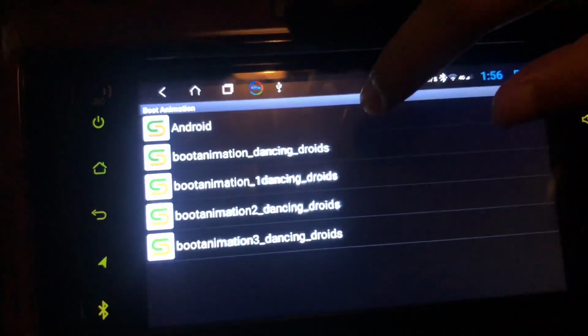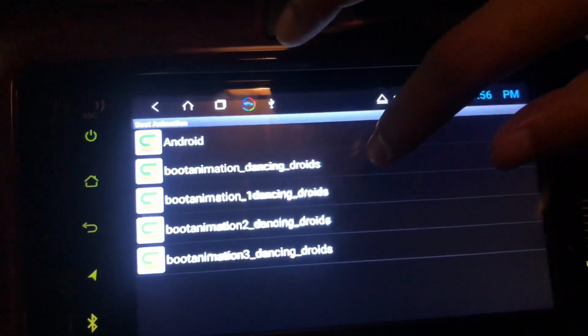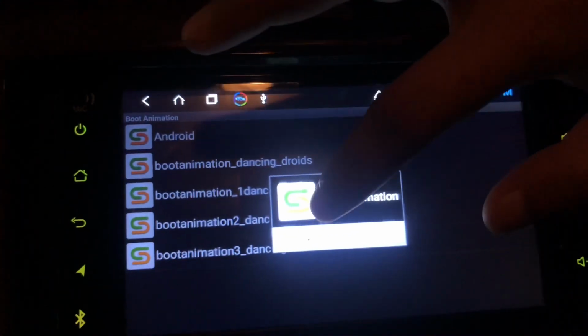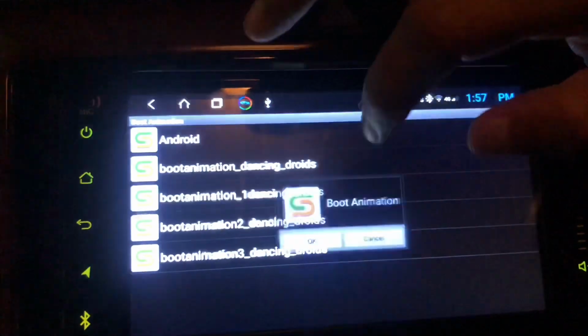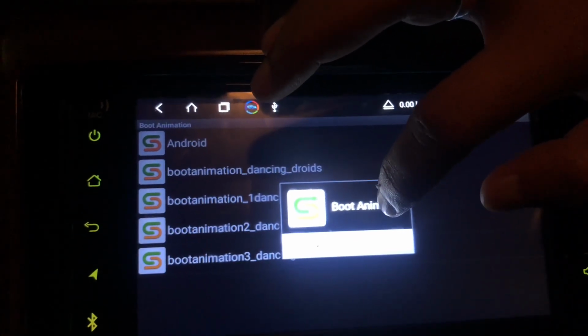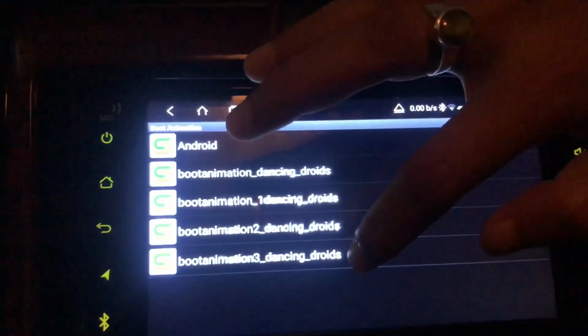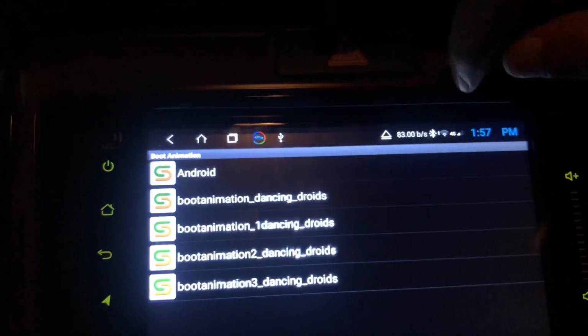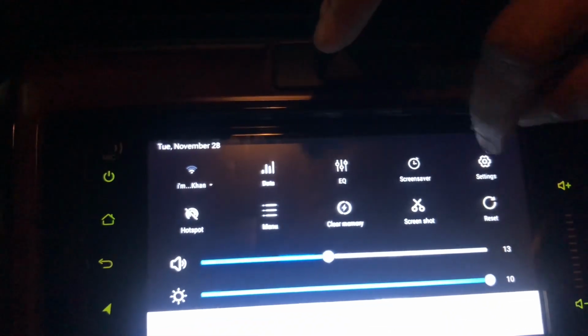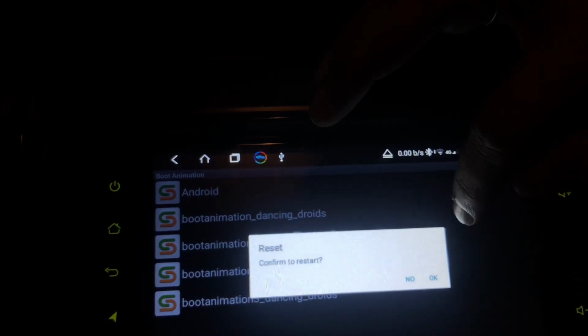Now each of them you can click and select, like this, the dressing card. Okay, I'll prefer this one. Let me see how does it look like. It will take a couple of seconds. The first thing first, the Toyota logo has appeared. Later on the animation will appear. This is the animation.